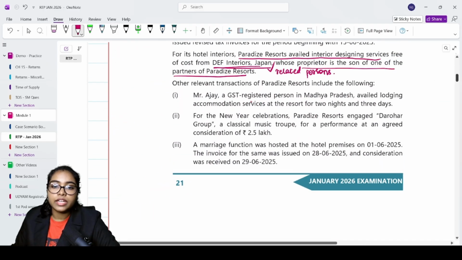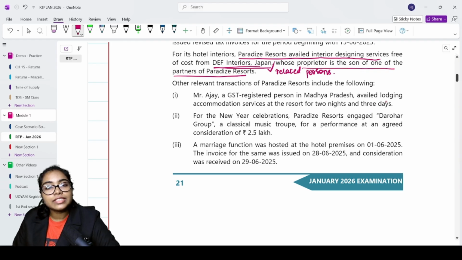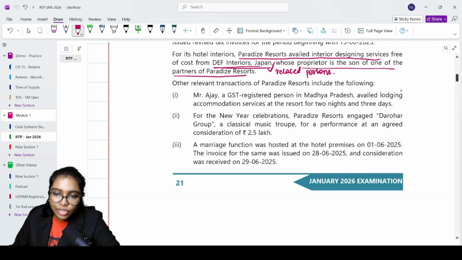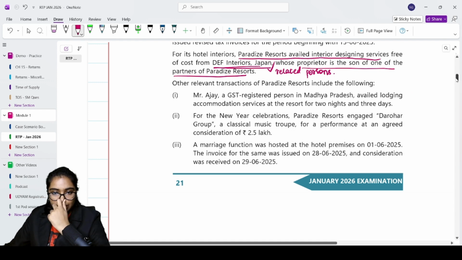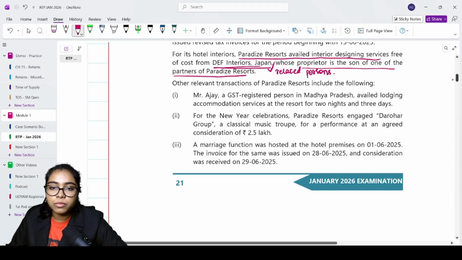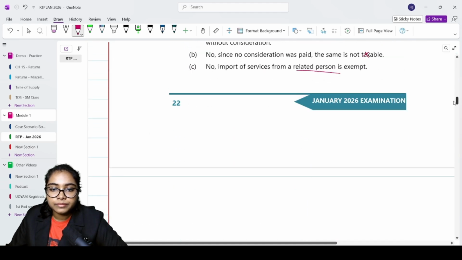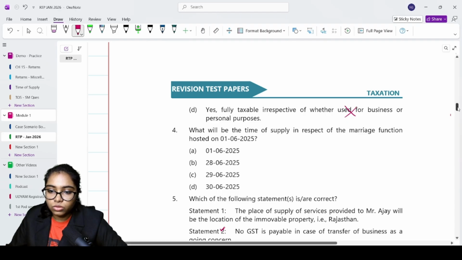Mr. Ajay, a GST registered person in Madhya Pradesh, availed lodging accommodation service at the resort for 2 nights and 3 days. What is this? This is a service in relation to an immovable property. Yes. So what is your place of supply? It will be the location of your immovable property. Correct? So what is the location of the immovable property? Rajasthan. Correct?